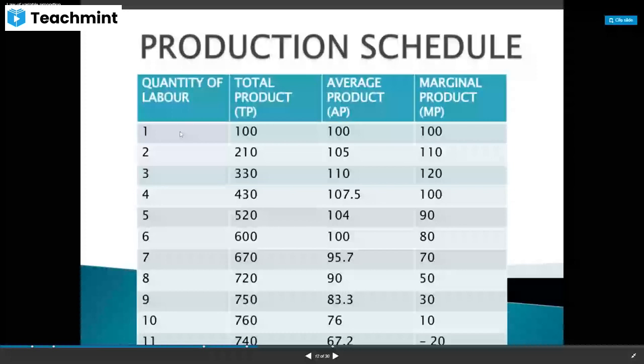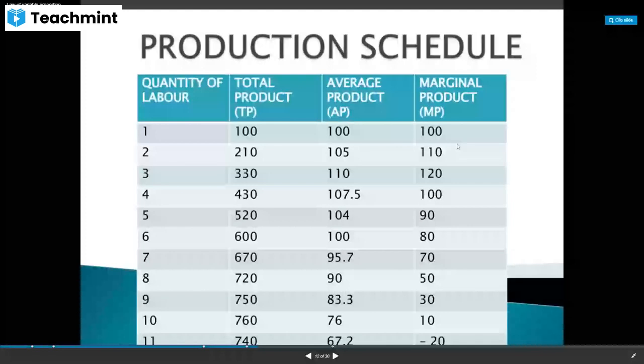Then 330 is the total product divided by number of laborers or quantity of laborers. Then 330 divided by 3 means 110. Then 430 divided by 4 means 107.5. Like this, average product is increasing, and then at the third laborer, it is maximum, 110. Afterwards, it is decreasing. So, average product at one point is maximum and then it is decreasing.